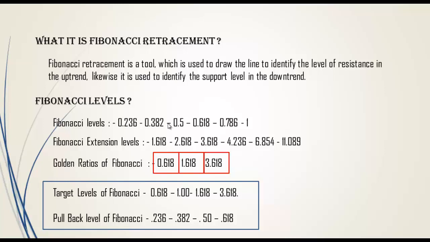What are the Fibonacci levels? These are the Fibonacci levels: 0.236, 0.382, 0.5, 0.618, 0.786, 1. What are the Fibonacci extension levels? 1.618, 2.618, 3.618, 4.236, 6.854 and 11.089.